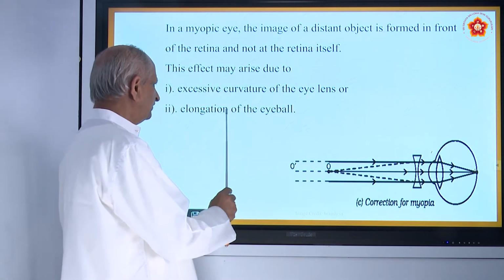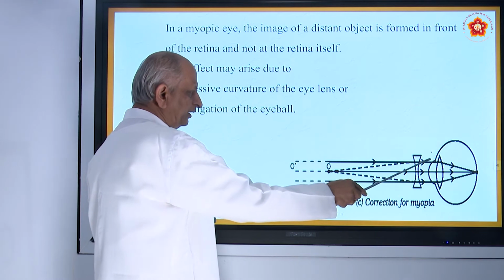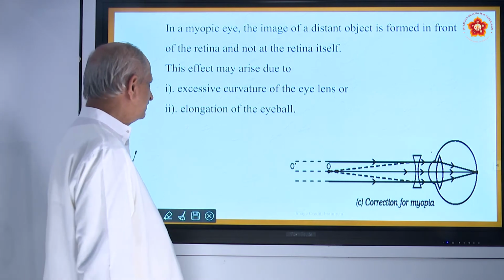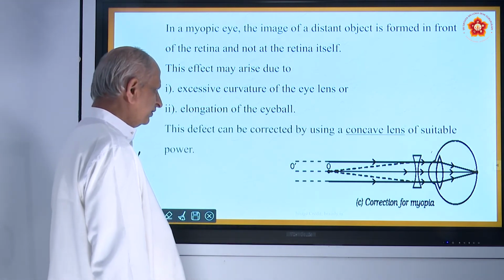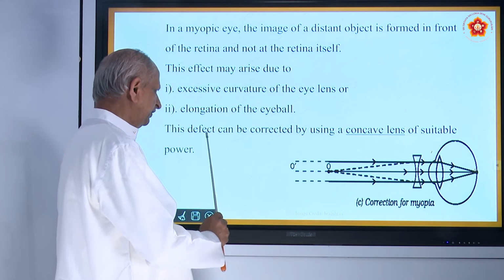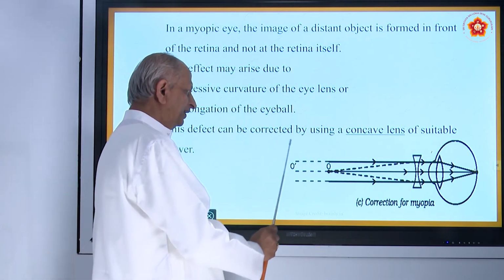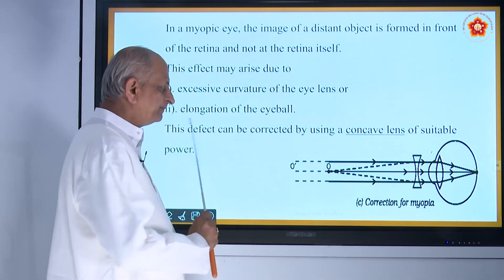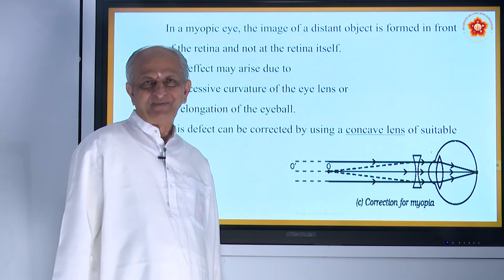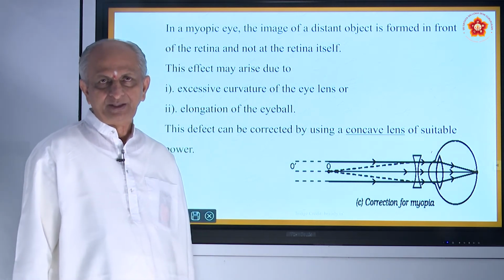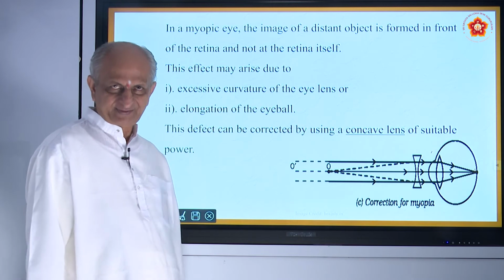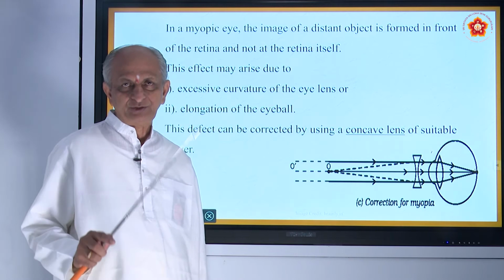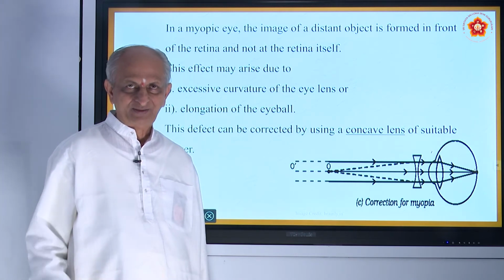And another one is elongation of the eyeball. This is the eyeball, the front portion. So if there is elongation, means extension, then also this defect will be there. So the solution for this is using spectacles having concave lens of suitable powers. Just now I told you, powers are measured by the unit called diopters. That's why you might have seen, those who have got spectacles will know, plus 2.5, minus 2.5 and so on.